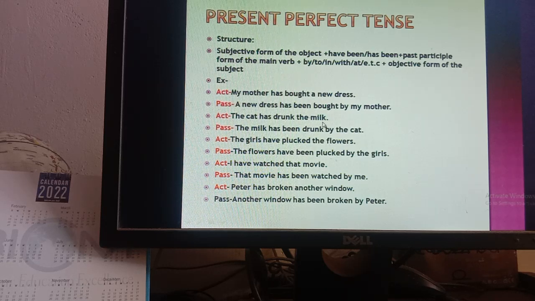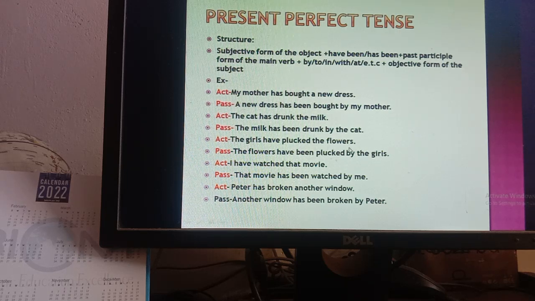Okay, number 2, the cat has drunk the milk. Okay, so the milk is the object, make it subject, the milk. The milk is third person singular number, that's why there will be has, then been according to the structure. Then drunk is already in past participle form. Then by, the cat.